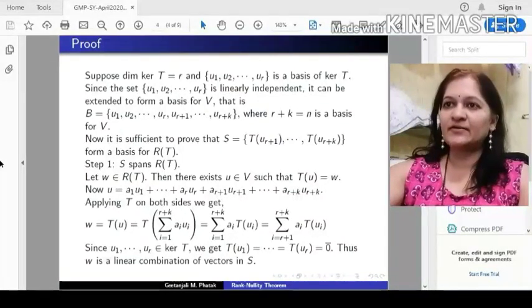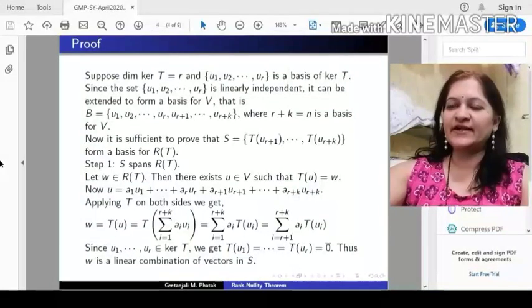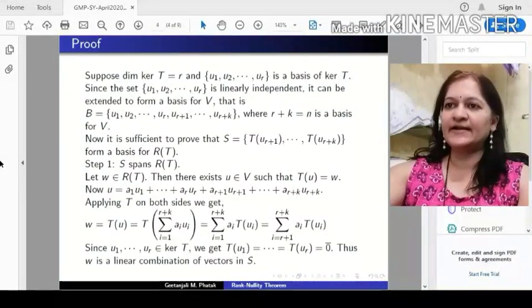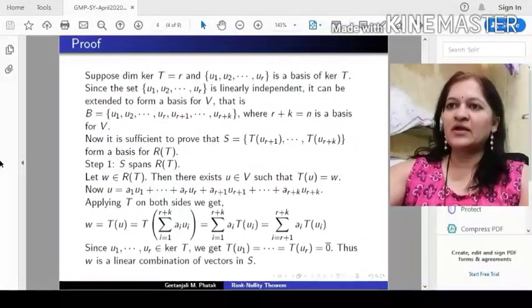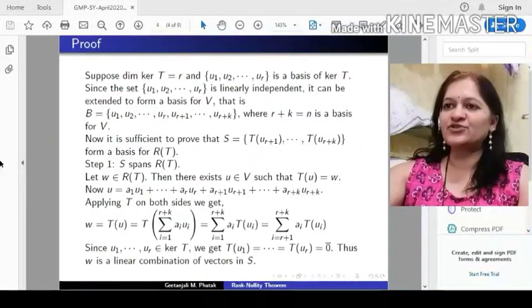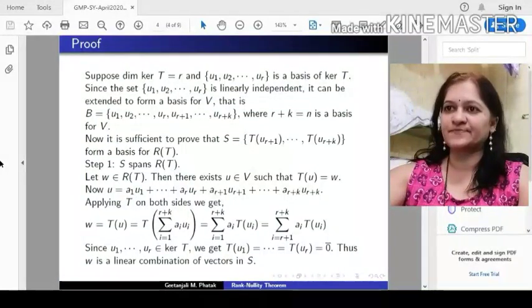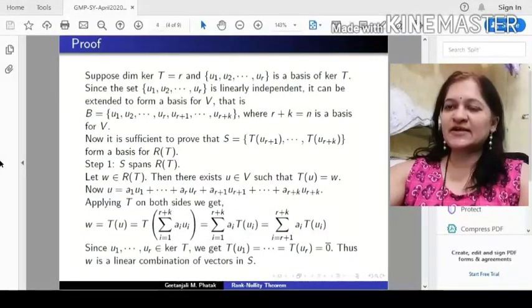Now you know that for proving a basis we need two steps: it is a spanning set and it is linearly independent. So let us prove the first step, that S is a spanning set for the range of T. S is a spanning set for the range of T means we have to prove that every element of the range can be expressed as a linear combination of vectors in S. So let us start with a general element w in the range of T.